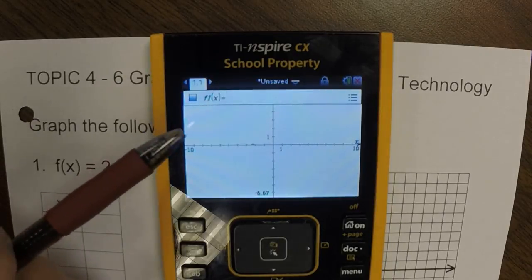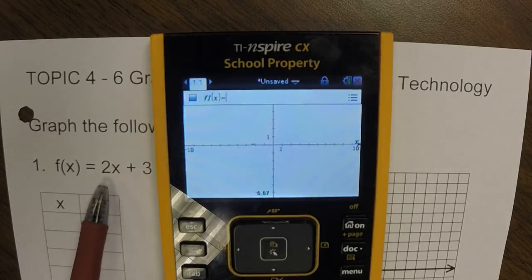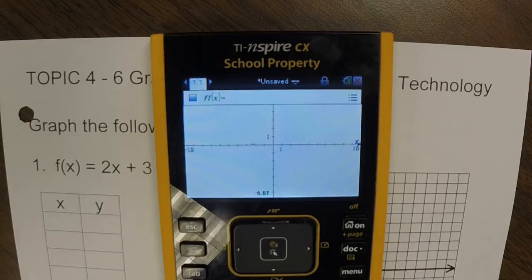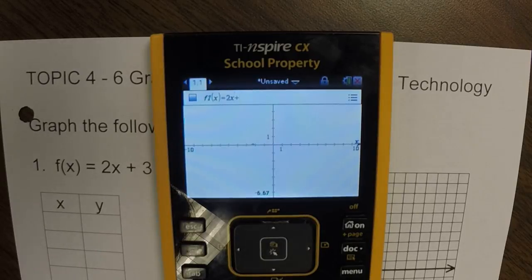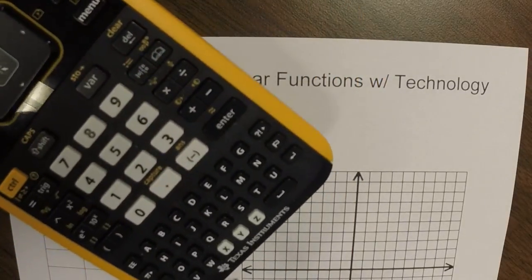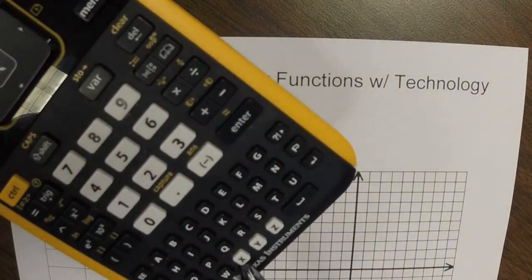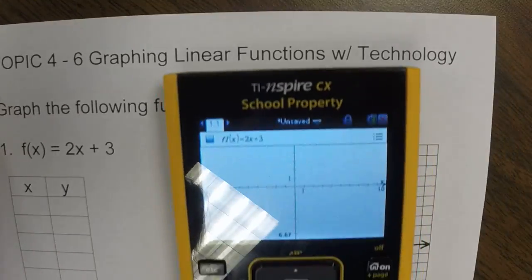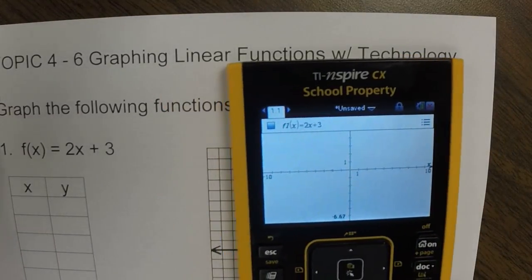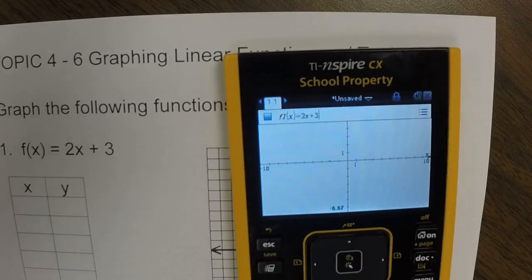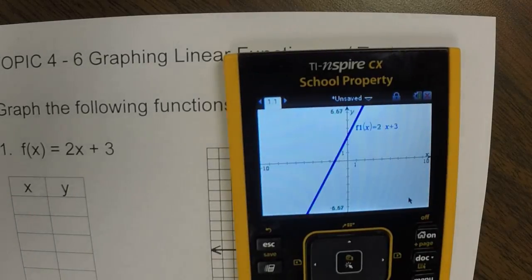So now that you've got this up, I want you to go ahead and type in the equation 2x plus 3. So 2x plus 3. Again, the x is at the very bottom. Down here at the bottom it says x, so you just push the actual x alpha button to put it in. Once you've got it in, press enter and you should see the graph pop up.